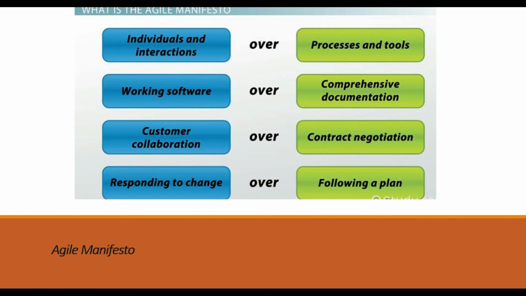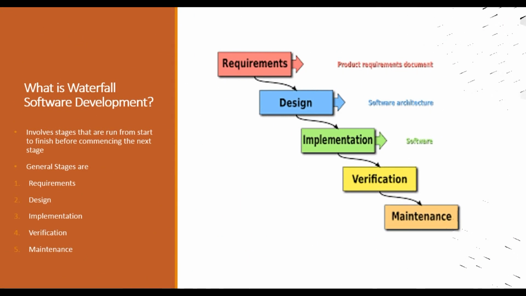The Agile manifesto we have already seen in our previous videos, but let's take a quick look. Individuals and interactions over process and tools. So here, individual interactions are given the importance in Agile. Working software over comprehensive documentation. Documentation is very important, but working software is the primary goal in Agile. Customer collaboration over contract negotiation. Responding to change over following a plan. So we need to respond to change without being bound to the plan. So these are the Agile manifesto values.